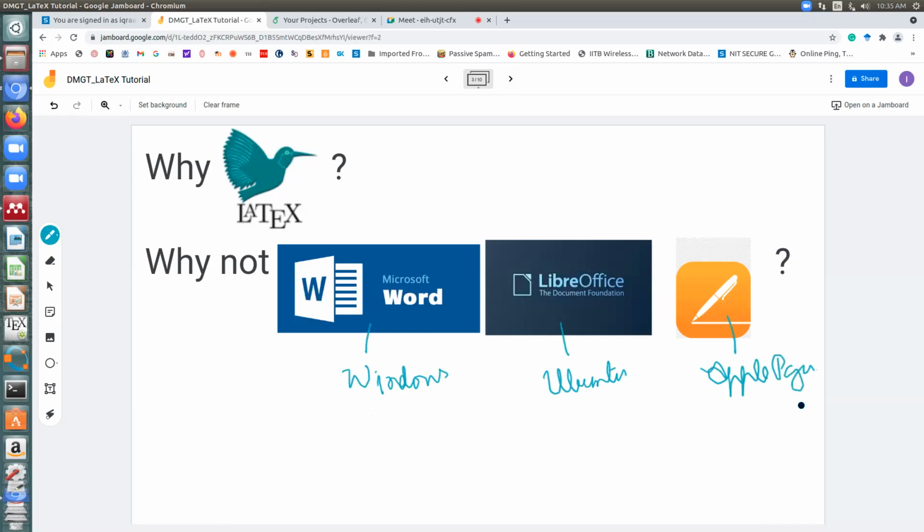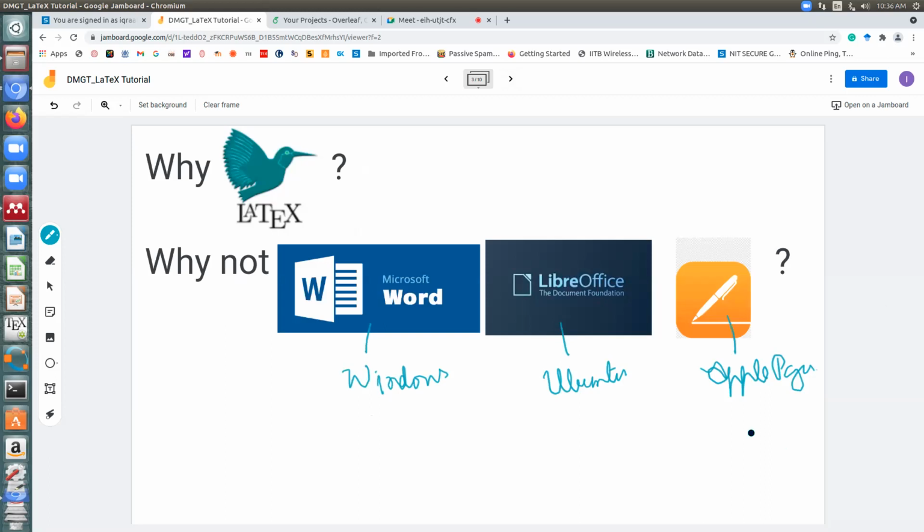So the question is, why LaTeX? Why not all these things? From an early age we have been using Microsoft Word or LibreOffice or Apple Pages, whichever OS you work on. So why LaTeX? Why not any of these systems? What makes LaTeX special compared to these systems where we normally make our reports?